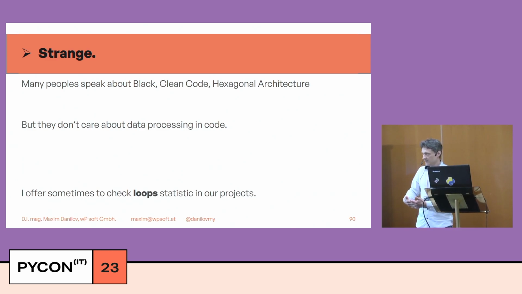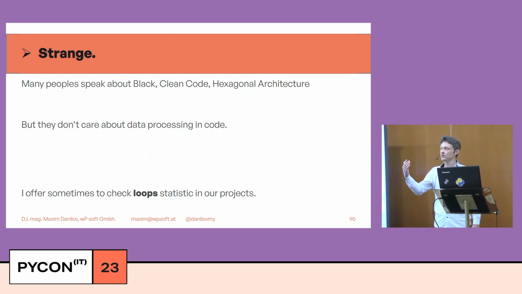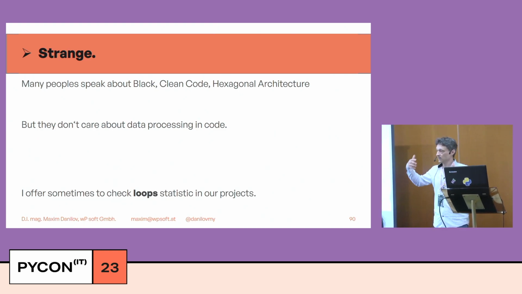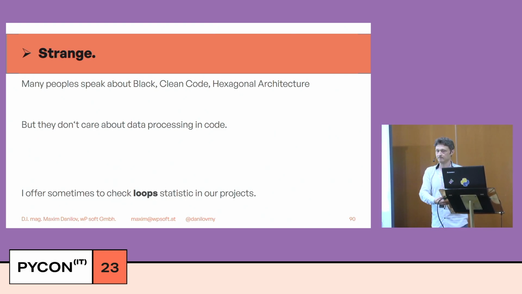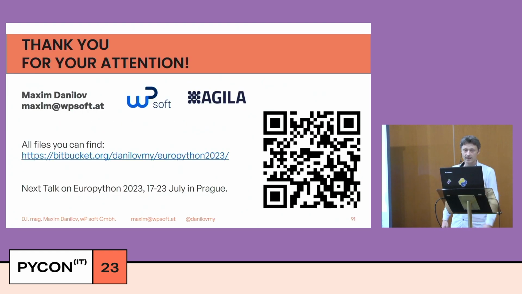Probably it helps you understand what happens in your code with repetitive loops and how you work with data. And probably you can be more effective in Python and in your software. Thank you.